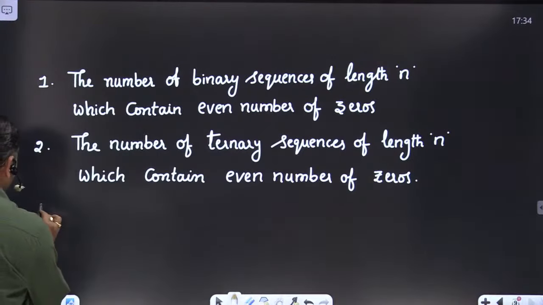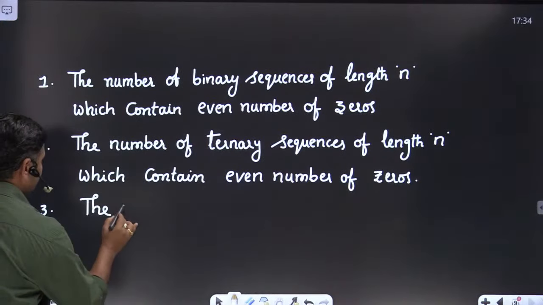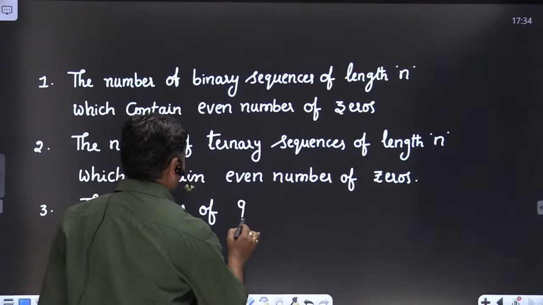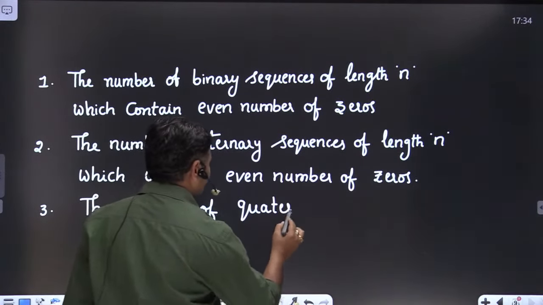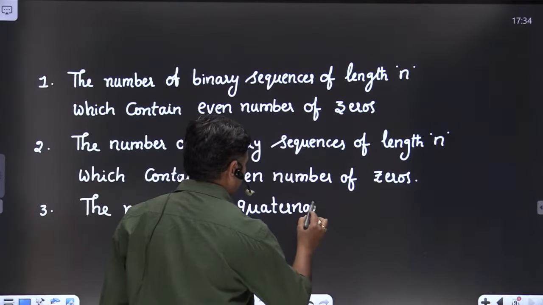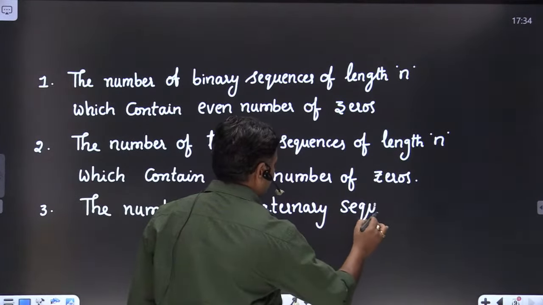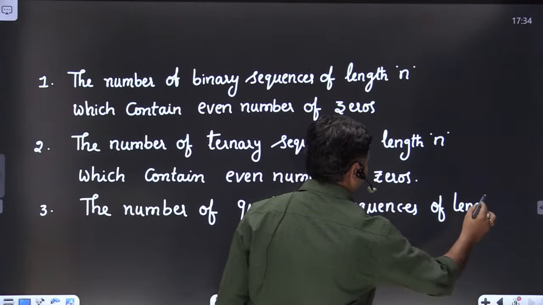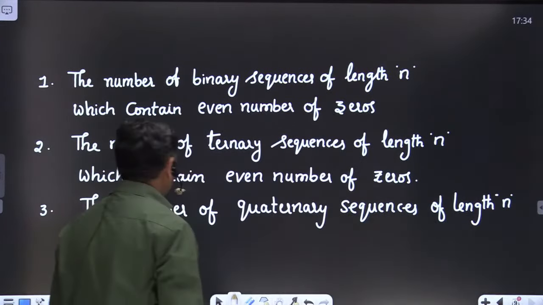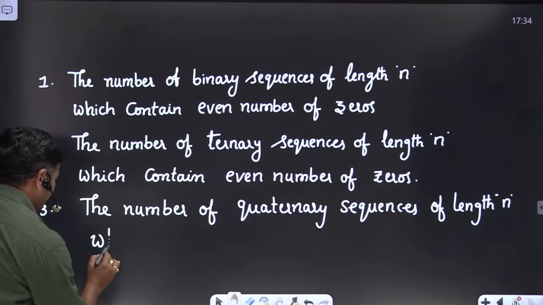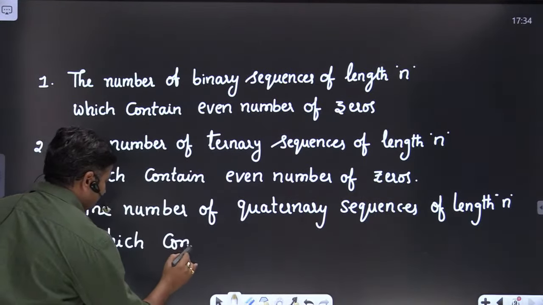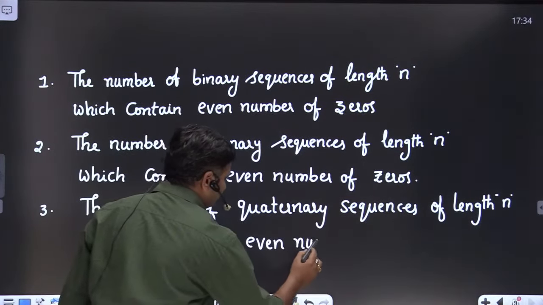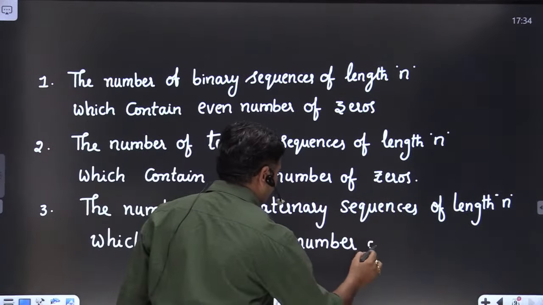And the third way of asking the question: the number of quaternary sequences of length n which contain an even number of zeros.